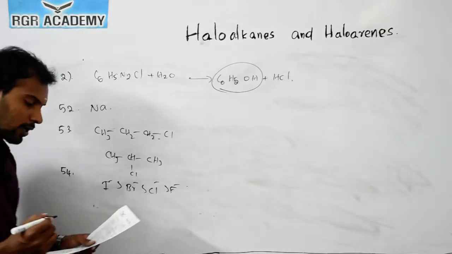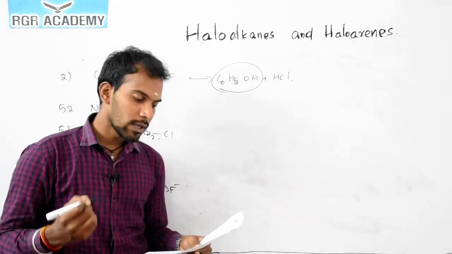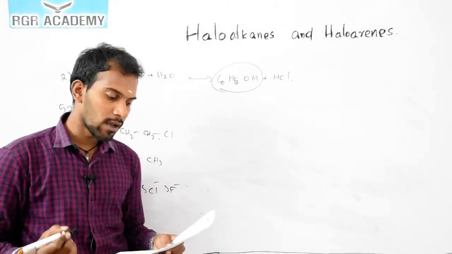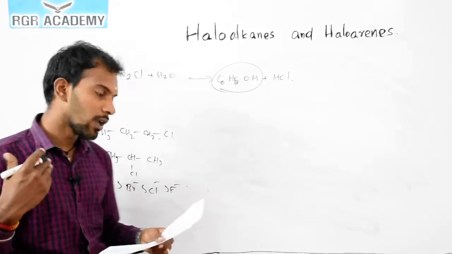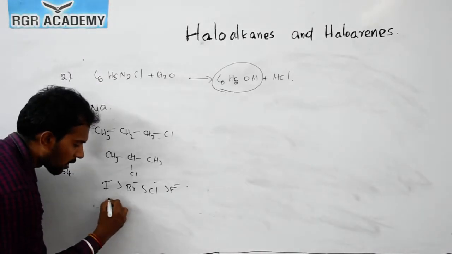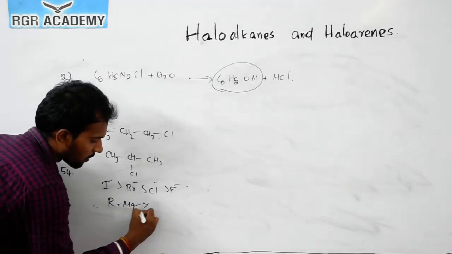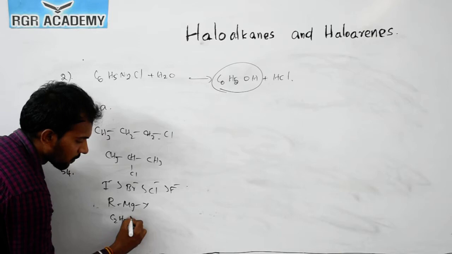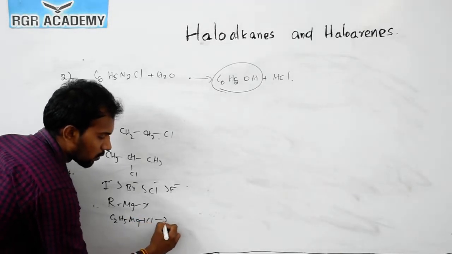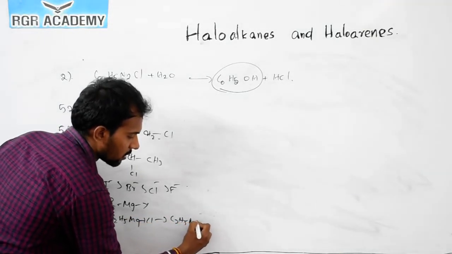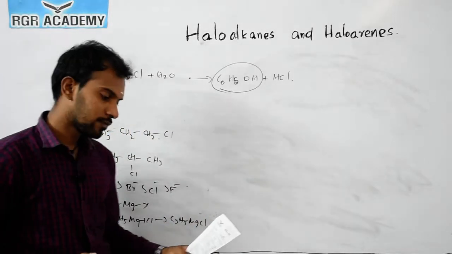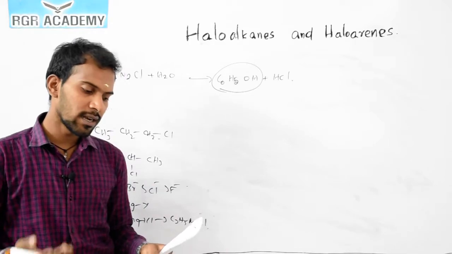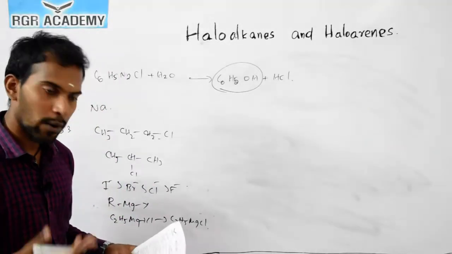So ethyl iodide will react with magnesium. What is RMgX? RMgX is Grignard, right? C2H5Mg reacts with Cl, then only you will get C2H5MgCl. Here it is ethyl halide. So ethyl iodide is the answer.